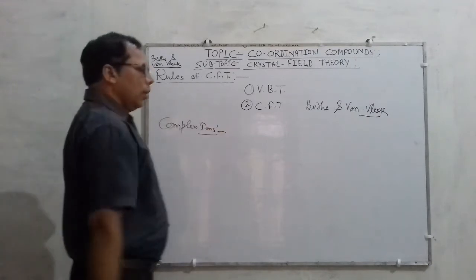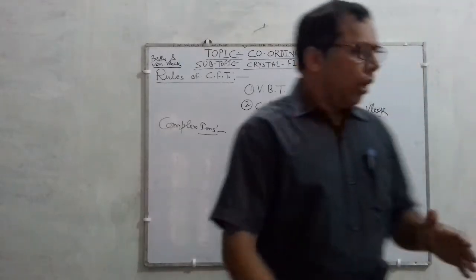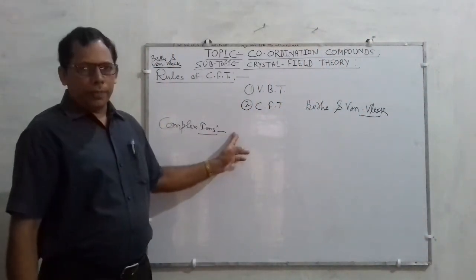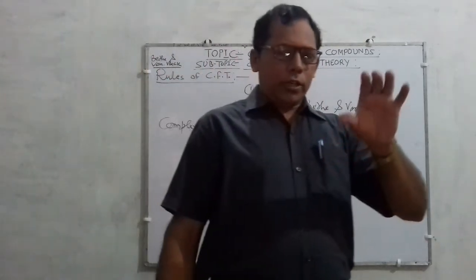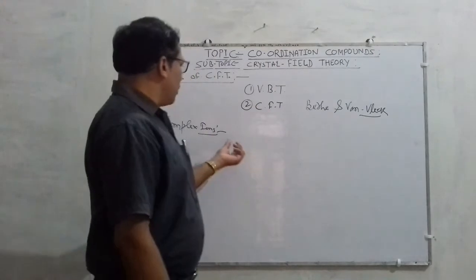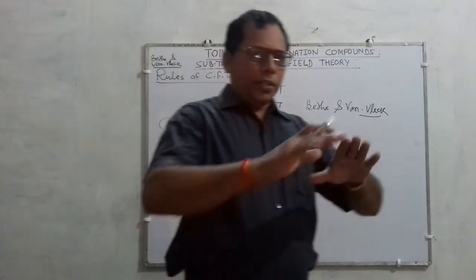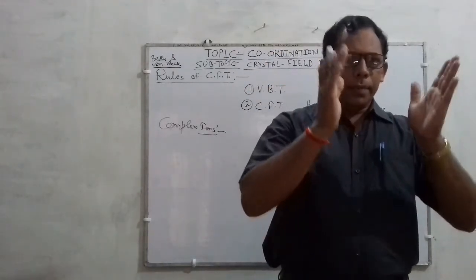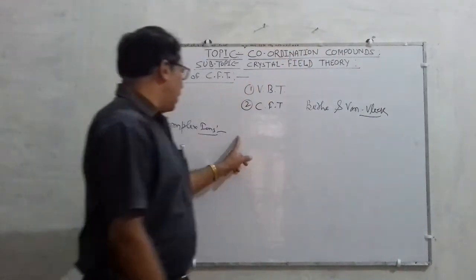As you know, complex compounds or complex ions are electrically charged species carrying either positive or negative charge, in which a central metal atom is surrounded by a definite number of groups or molecules called ligands.